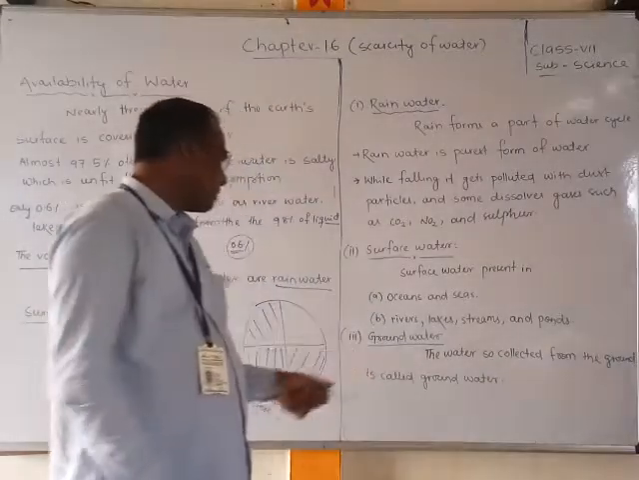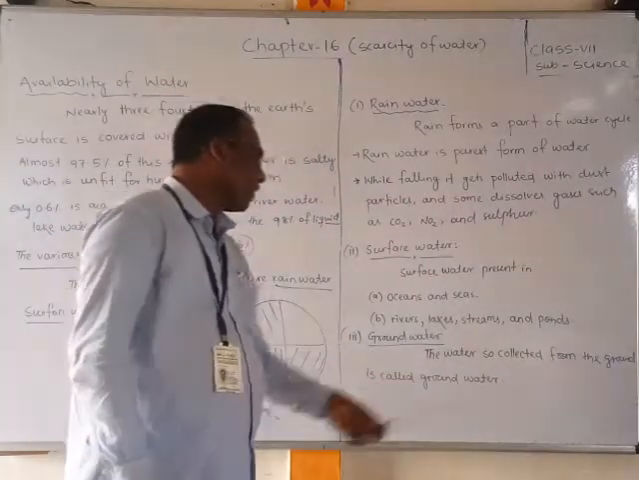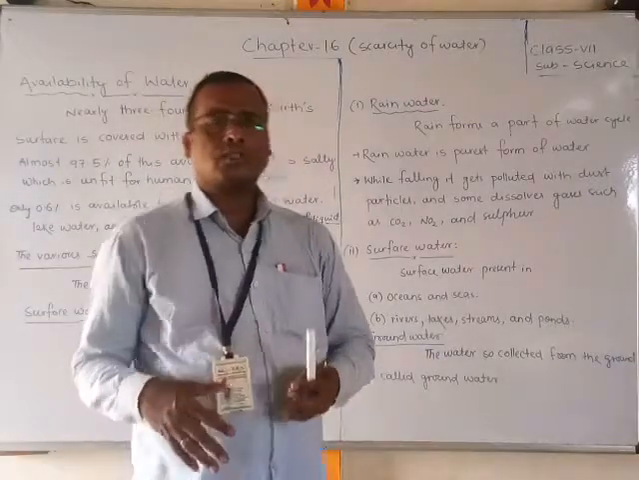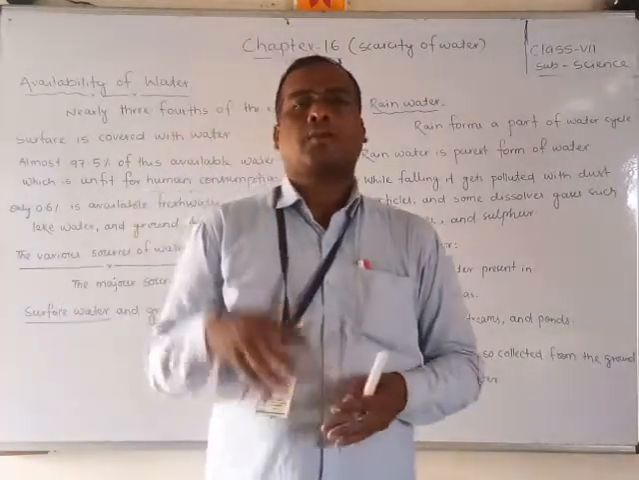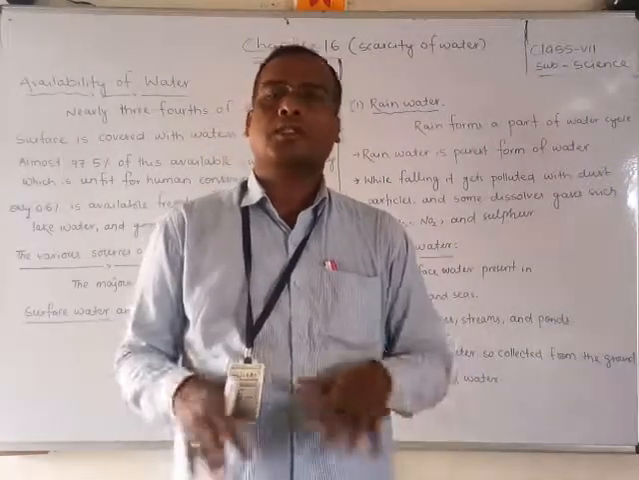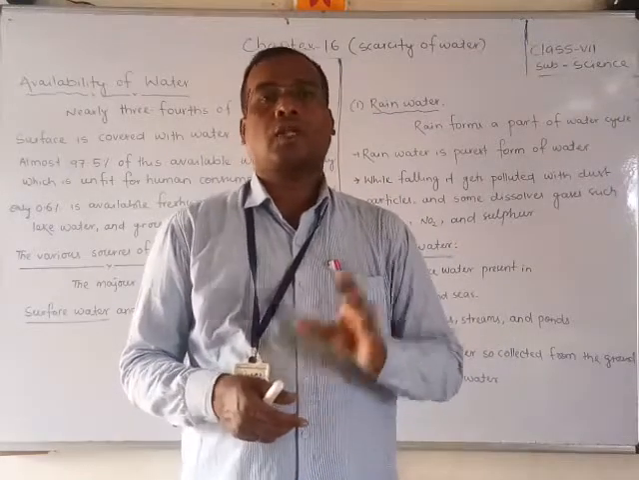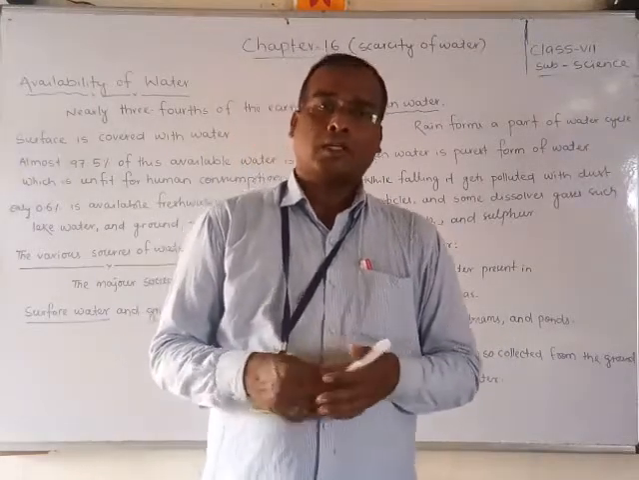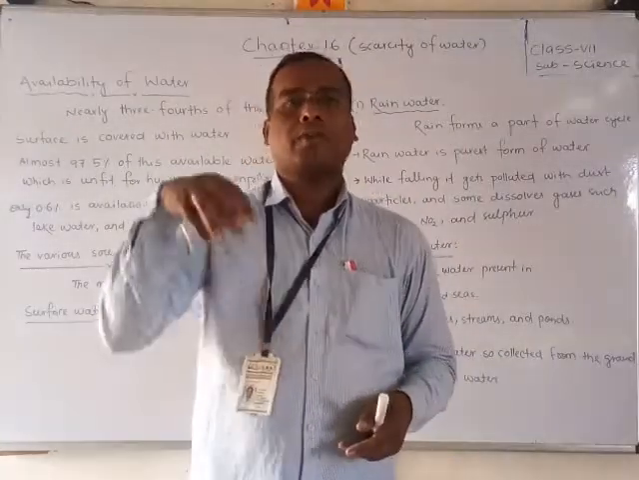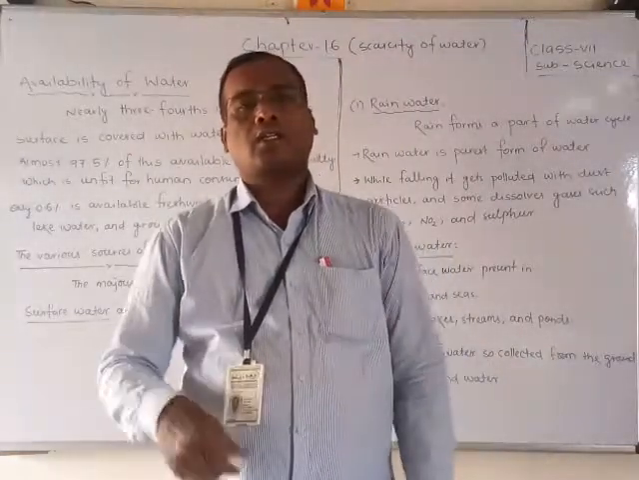Next, another source is the groundwater. The water collected from the ground is called groundwater. So you know, friends, whenever the rain comes, at that time water will sink into the surface of the earth and be stored under the earth's surface. That level of water is called the water table. Whenever we dig the earth's surface, we will get one layer. That is called the water table.